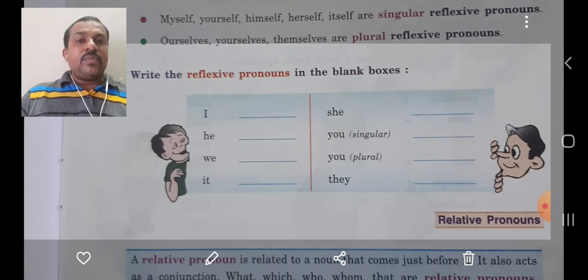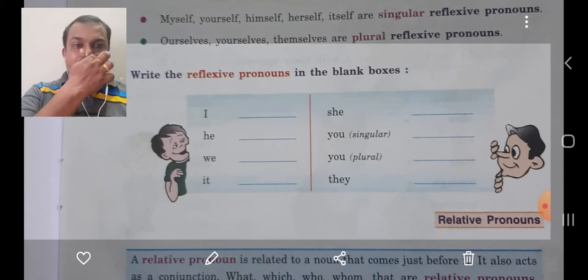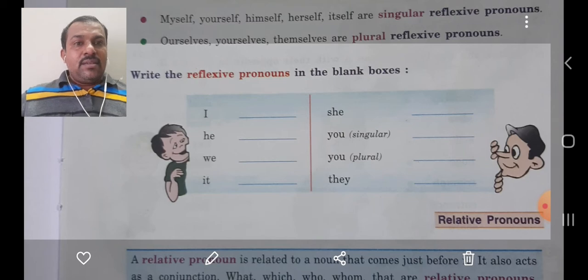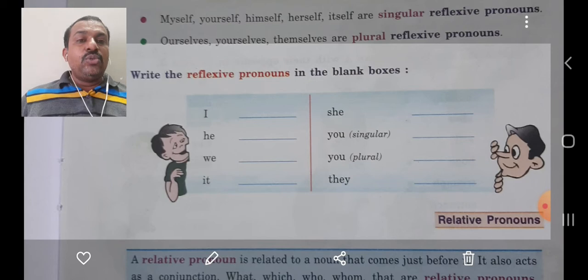Ourselves, O-U-R-S-E-L-V-E-S, ourselves. Again it is singular, so itself. She, very good, herself. Now, there are two you, one is used as singular, the other one is plural. So it should be simple for you. First one, you singular means yourself, S-E-L-F, and second you means plural. So it is yourselves, S-E-L-V-E-S, and then the last one, they, themselves.